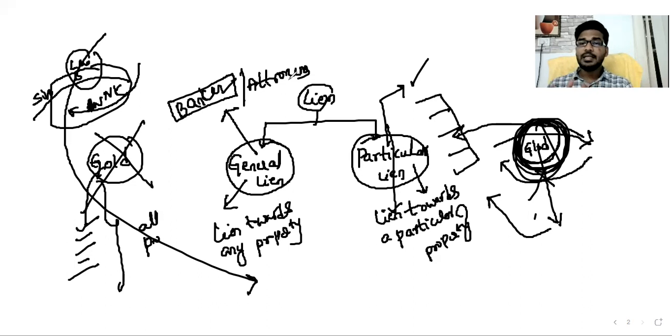Particular lien is a lien towards a particular property. Whenever there is a lien towards a particular property, it is available only in case of bailment. In bailment, there is only particular lien. Clear, sir? This is nothing but the first right of the bailee, the right of lien. Okay, next.